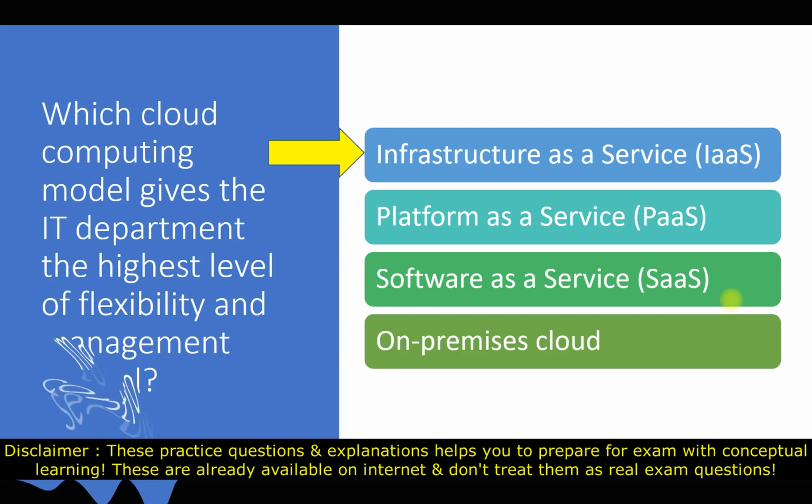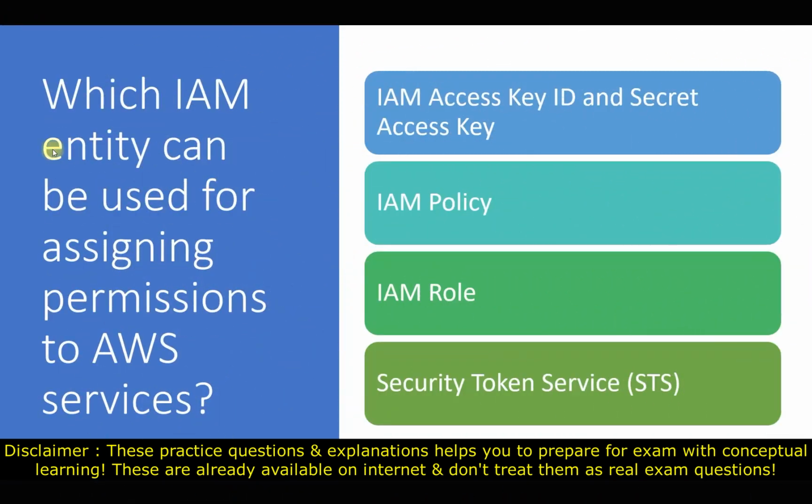Let's talk about the next question now. In this question, they are asking which IAM entity can be used for assigning permission to AWS services. The options we have: first, IAM access key ID and secret access key. The second option: IAM policy. Third option is IAM role. Last option we have is security token service, in short known as STS. So let's talk about all the options one by one.